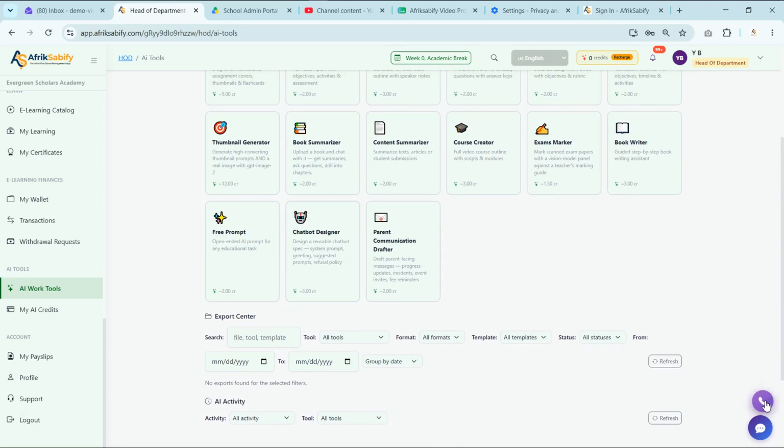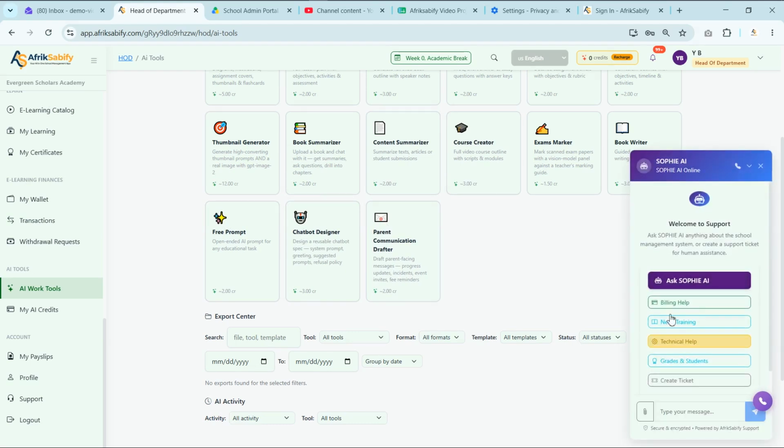We also have two AI features. The first is Call Sophie, where you can call to ask specific questions concerning the different features inside your portal. And we have this chat widget where you can chat with the AI concerning these different features, or you can ask any other question that you want to ask the AI.